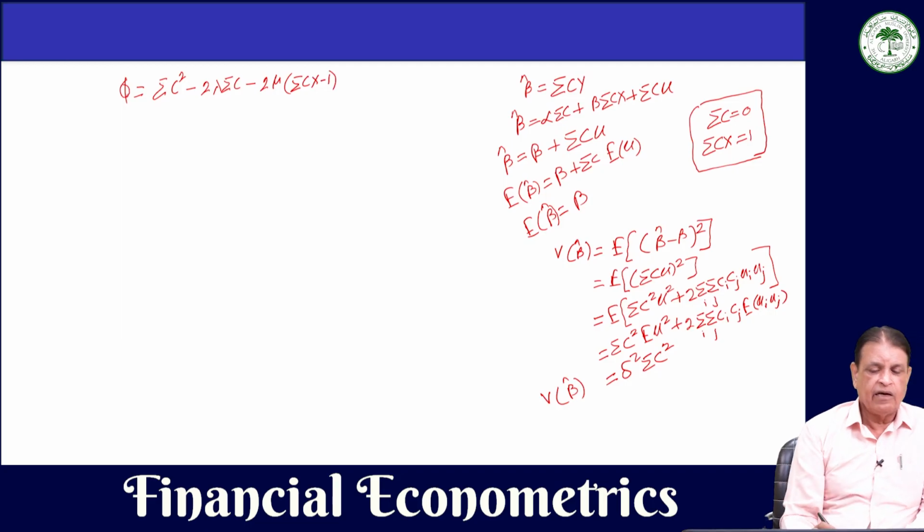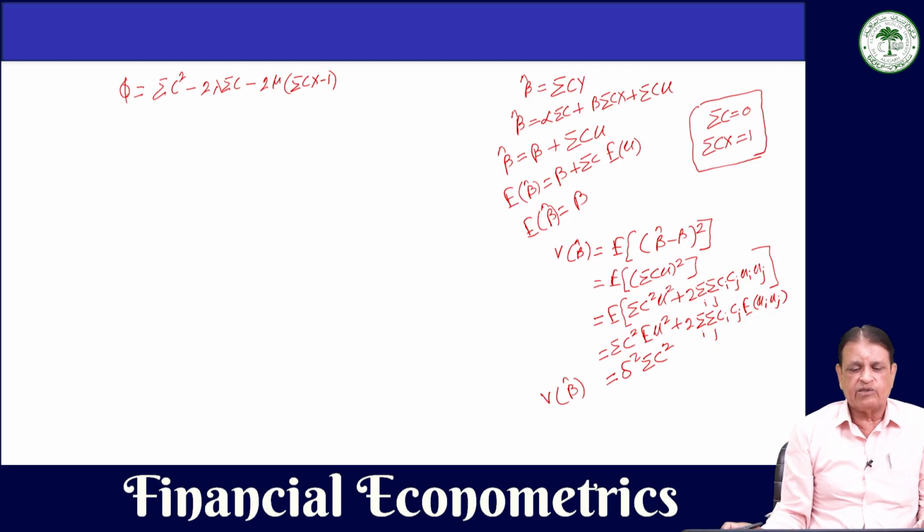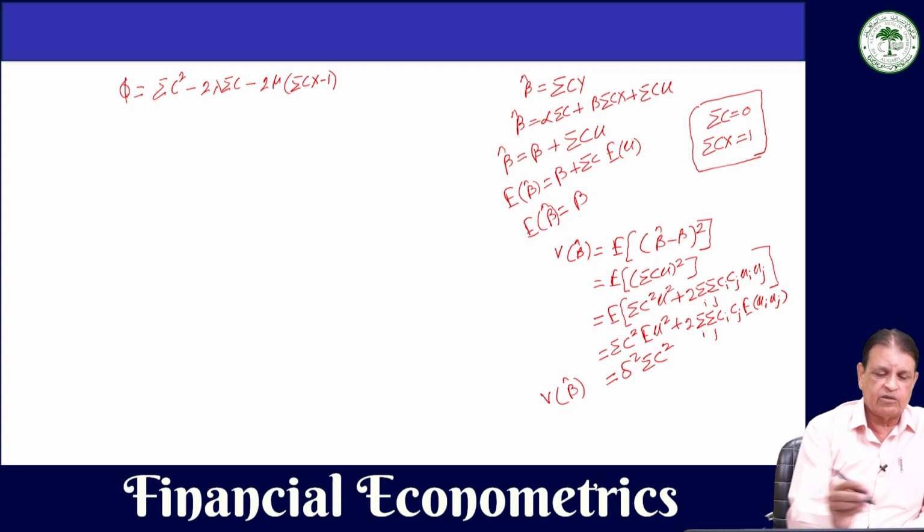This is phi, and we have to differentiate with respect to c, because we have to select the values of c, those values of c for which this variance of beta hat is minimum. So minimization of this with the constraint that summation c is equal to 0 and summation cx is equal to 1. So this is the Lagrangian function that we have written.